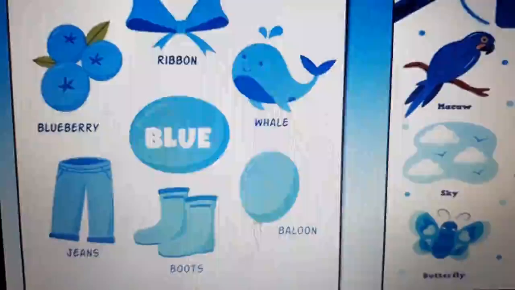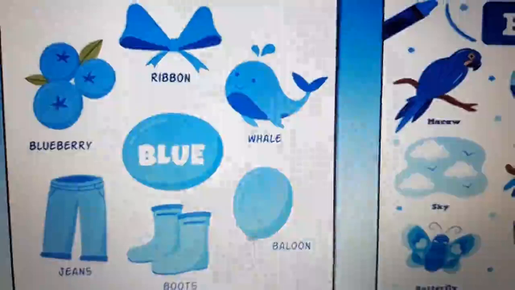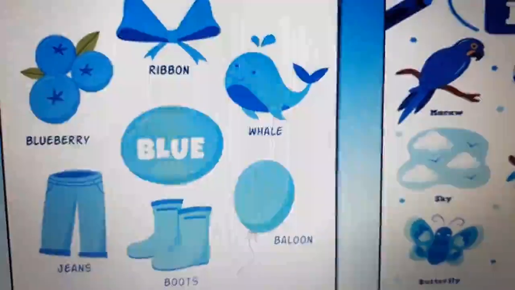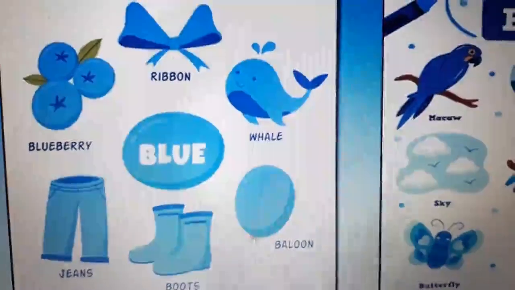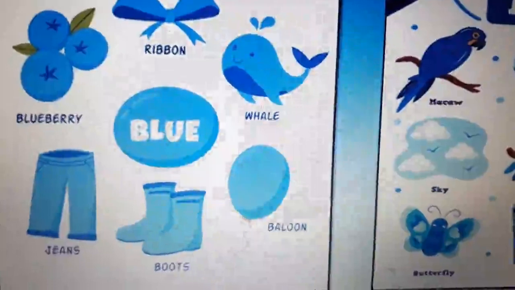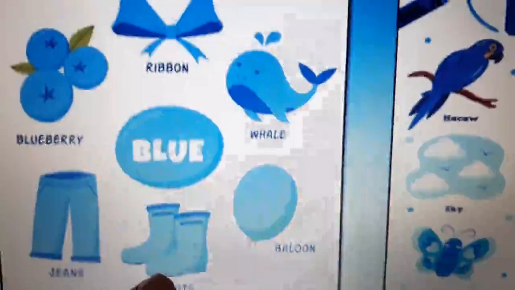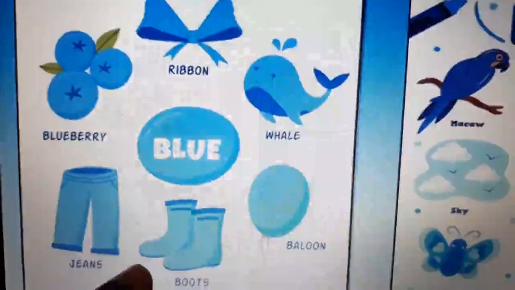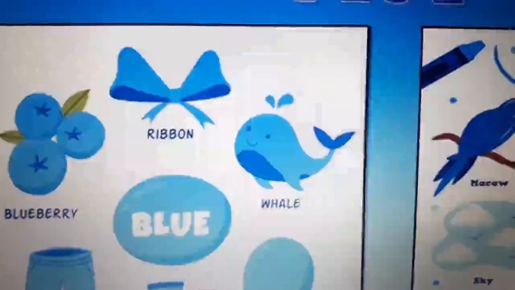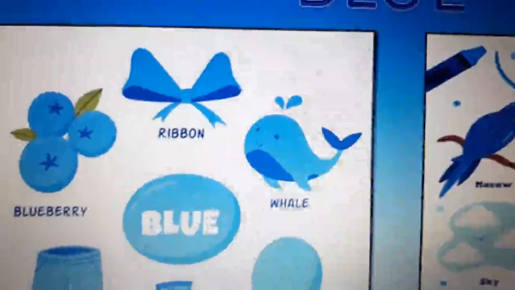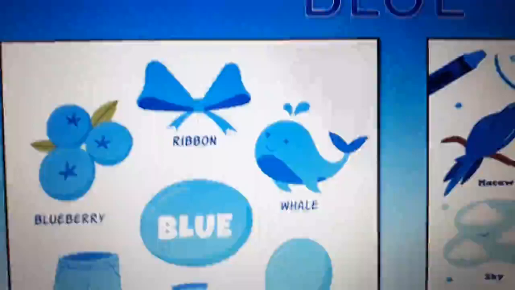We all wear it, isn't it? हमारी सबकी कबर्ड में इसका कलेक्शन अवेलेबल होगा. And we all love wearing jeans. And you'll find jeans are generally blue in color. Okay? Then we have boots, rain boots. Can you see these rain boots? They are blue in color. We have a blue balloon. We have whale. I told you the whale, the big fish who's called whale, सबसे बड़ी होती है.